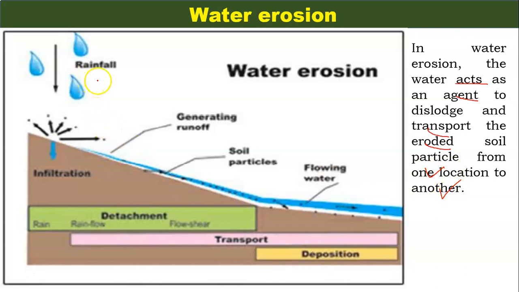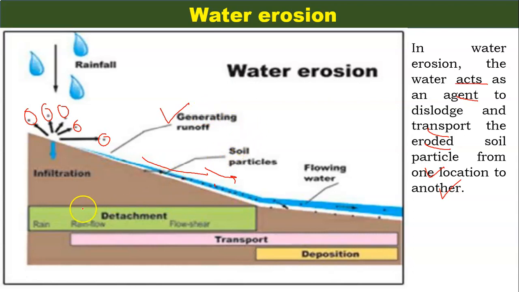The rainfall is falling upon this surface and these small particles are splashing. You can see here these particles, and these particles are carried away by the generated runoff. Here these are the small soil particles. It is taken by the runoff water, flowing water.